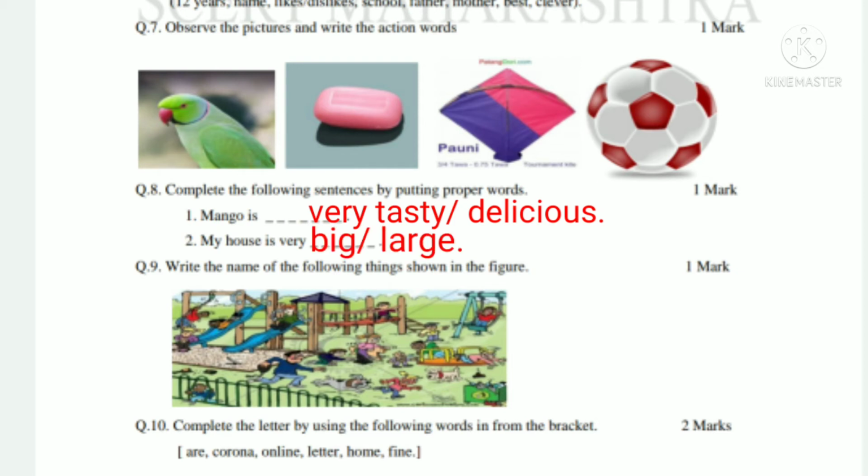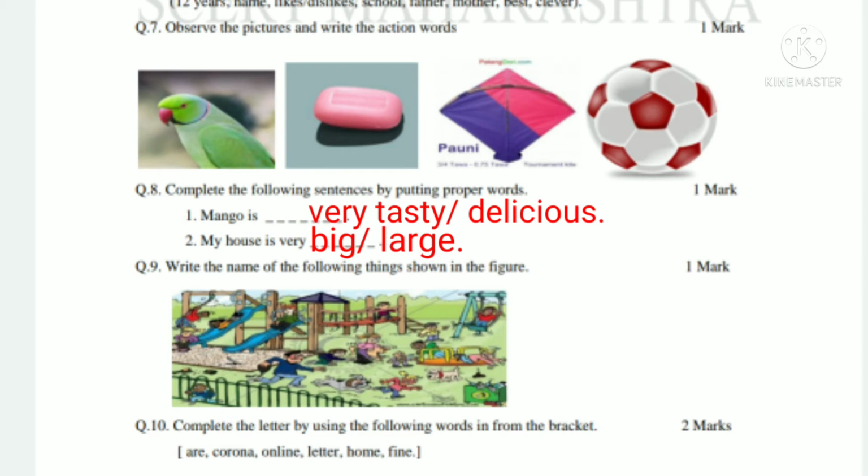You can write, as my house is very beautiful. My house is very large. You can write so many things, but you have to write meaningful words. So these are the sentences I wrote: Mango is very tasty and my house is very big.